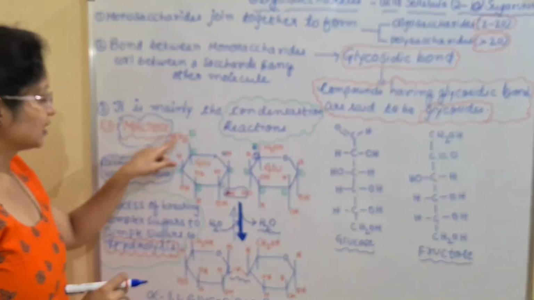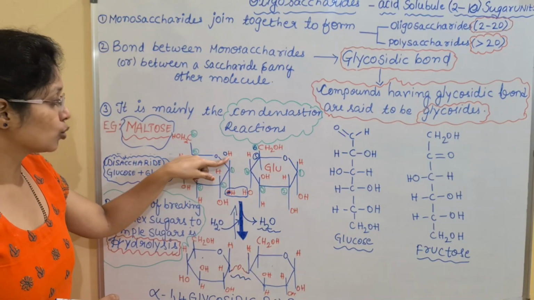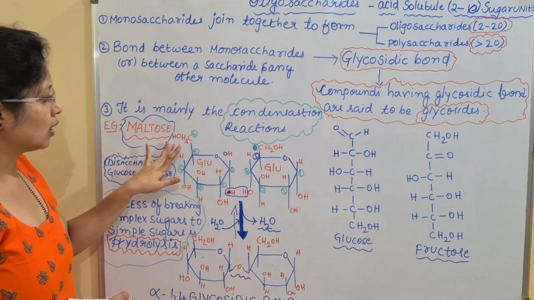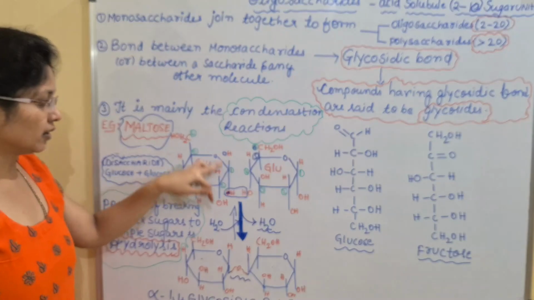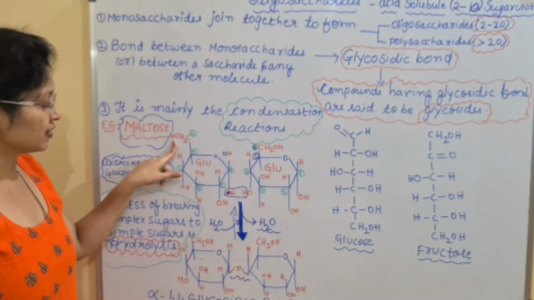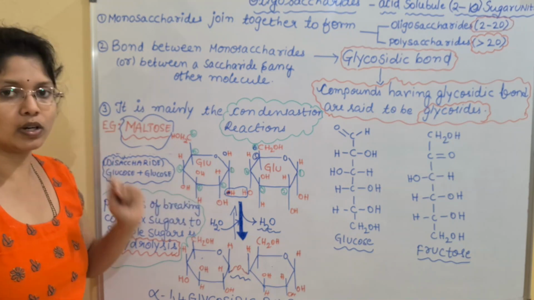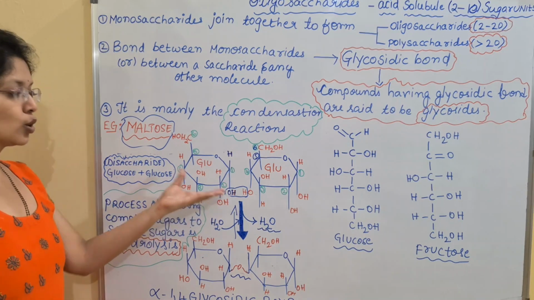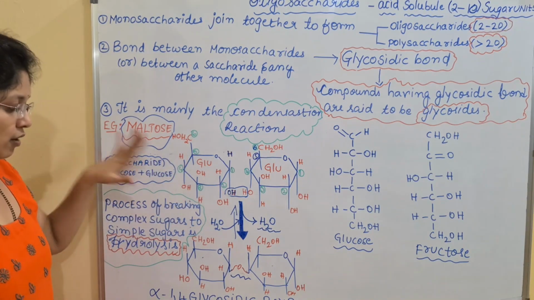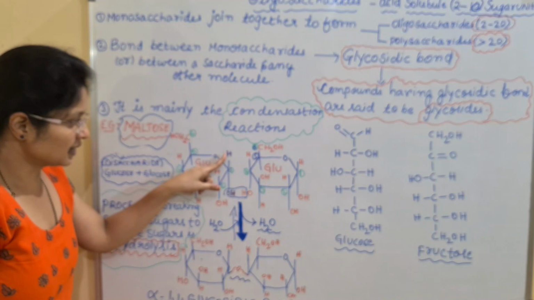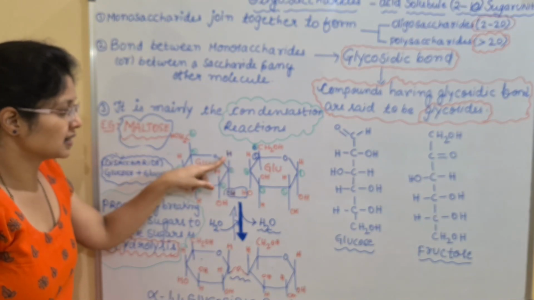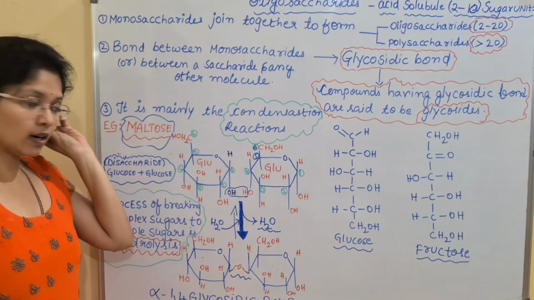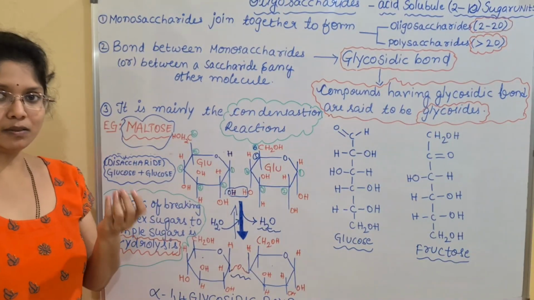If both hydroxyl groups are facing each other in the same direction, we call it as alpha. If they are in the opposite direction, this OH facing upward and this one downward, we will call it as a beta form. Then tell me which form of glucose it is? It is beta form. So if both the OHs are present above, we call it as alpha form. If they are present below or in the opposite direction, we call it as the beta form.